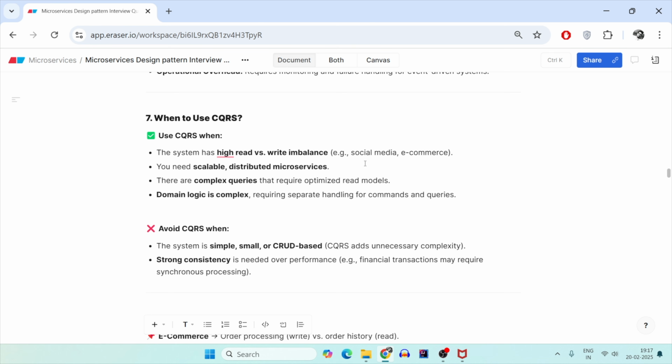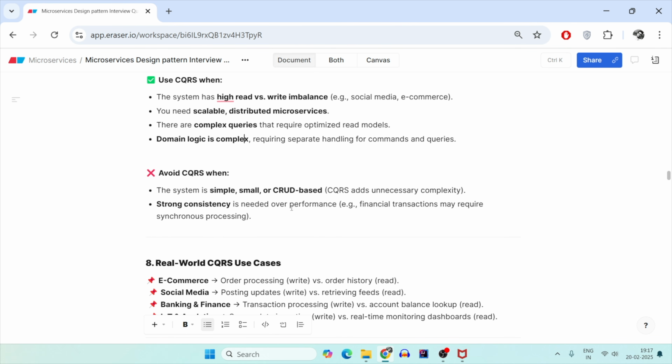Also, when you have to scale independently in the distributed microservice, when there is a very complex query when it comes to the read queries, and the domain logic is very complex, which requires segregating your commands and queries. When it is a very simple application, small, very easygoing, just to show the mobile bill to the users, a very simple use case, then a simple CRUD will also work for you.